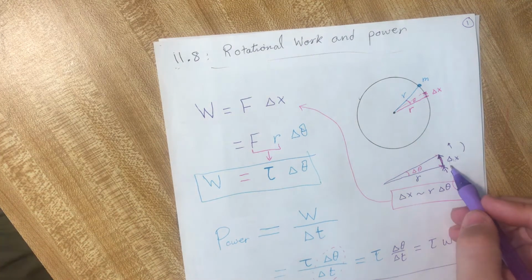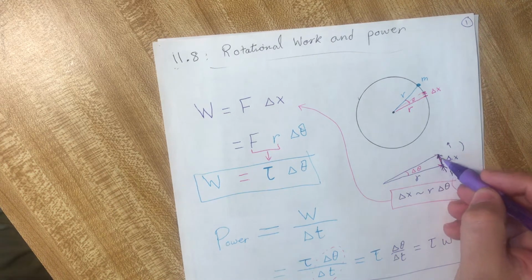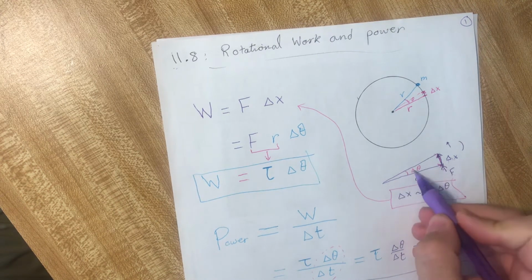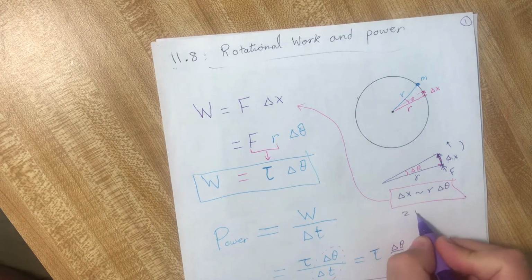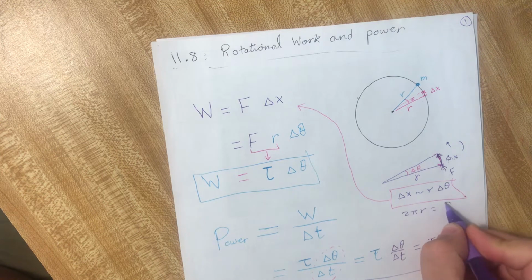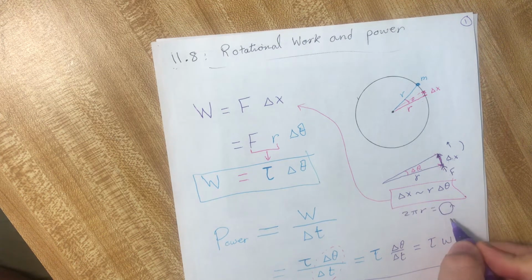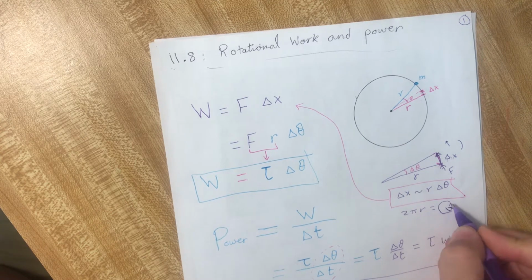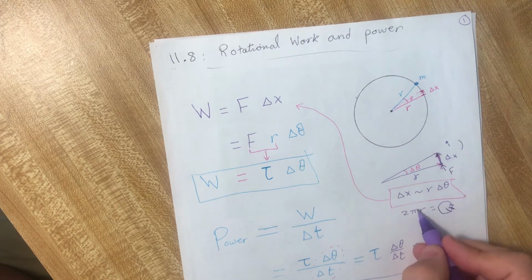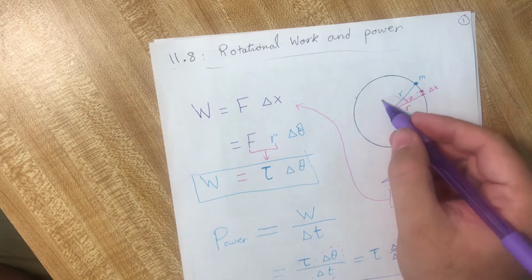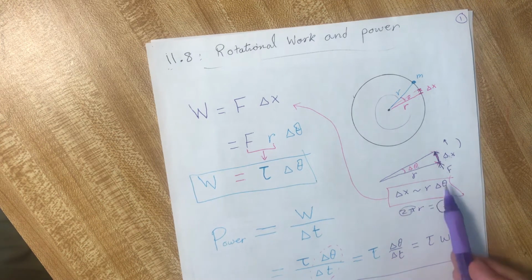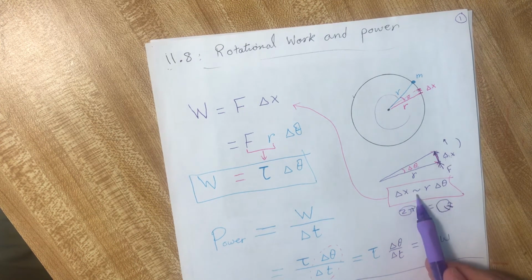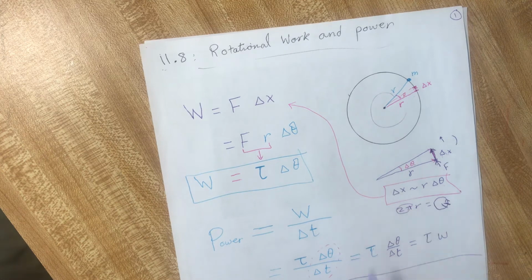In angular motion, we know that this section is equal to the radius multiplied by delta theta. We know that 2 pi r is equal to the whole circumference, right? But we need just a piece of it, a piece like this one. So we will not take 2 pi, the total angle, we just take delta theta. So delta x is equal to r delta theta, approximately.